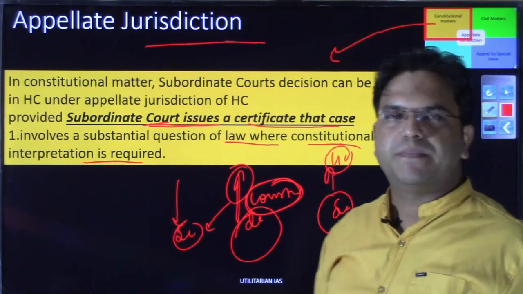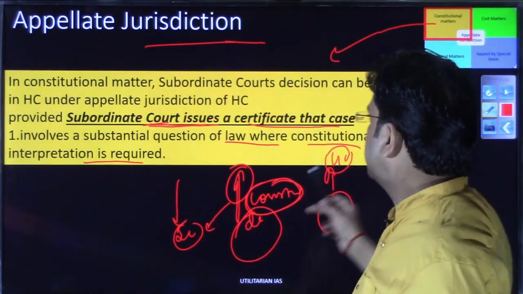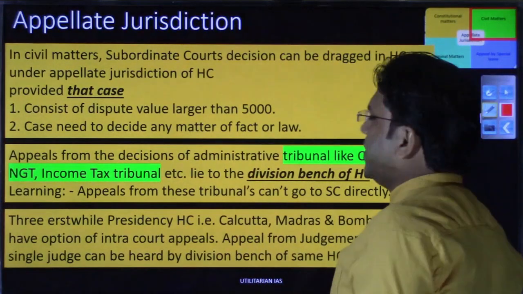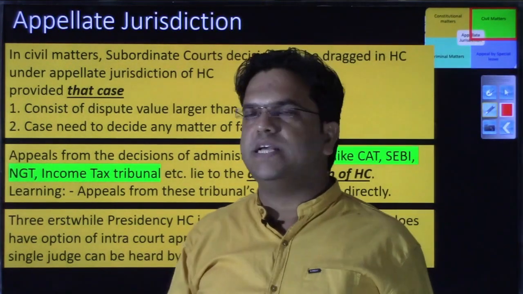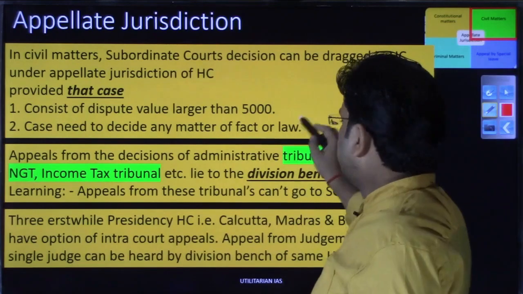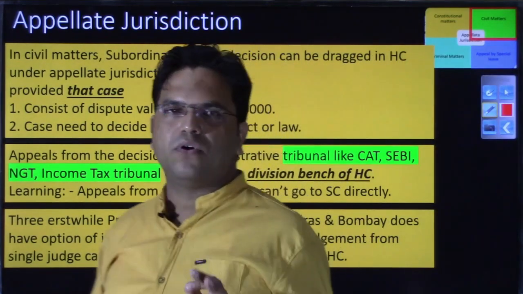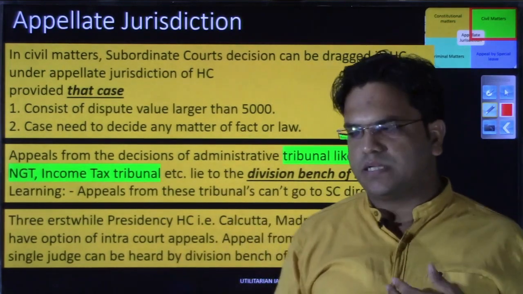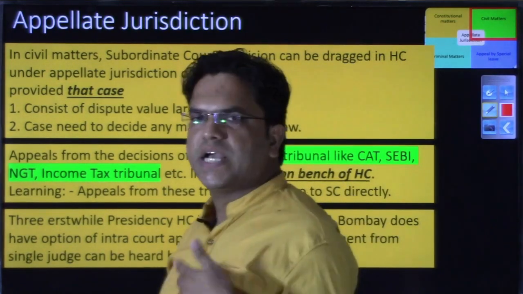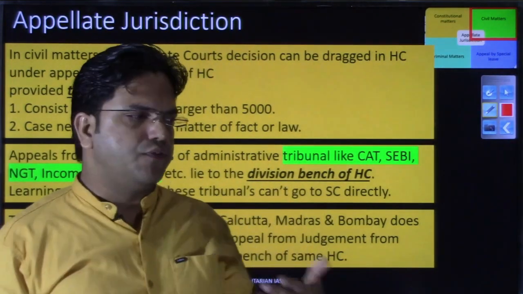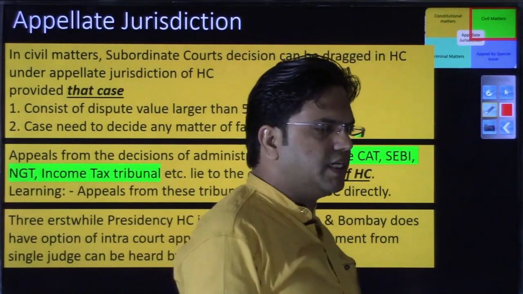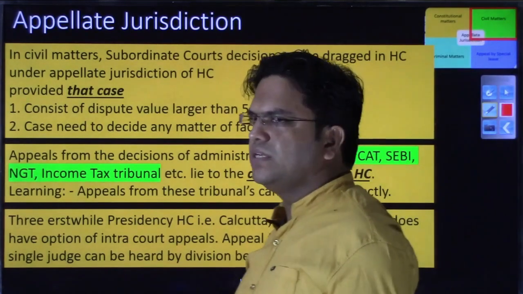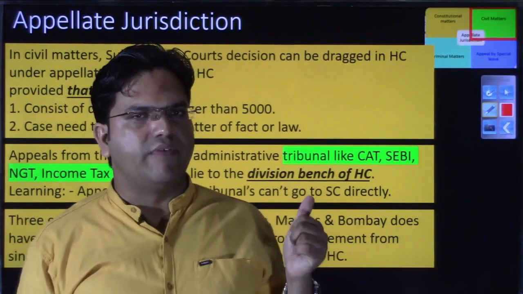I hope the appellate jurisdiction of High Court under the constitutional matters you would have understood. Next we have the appellate jurisdiction of the High Court in civil matters. So now see, there are certain natures of cases that will fall under this. What are these civil cases? If any contractual violation has taken place, if you had made any agreement with any person, and you have violated it or that party has violated the agreement, those kinds of cases, or your land has been grabbed, those kinds of cases will fall under this civil category.